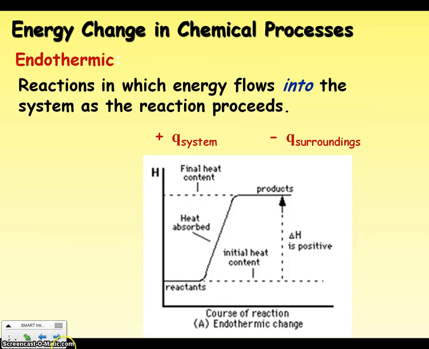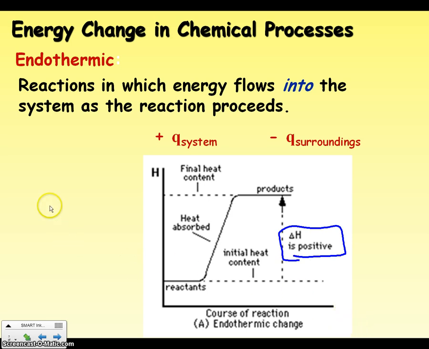Two terms that we covered last year, endothermic and exothermic. Since we are going to be looking at chemical processes with each chemical reaction, or even with a phase change, we'll be trying to figure out whether a process is endothermic or exothermic. If it is endothermic, energy is flowing into the system. First thing I want to point out to you is when we start to calculate this quantity, delta H, please note, delta H is going to have a positive sign.